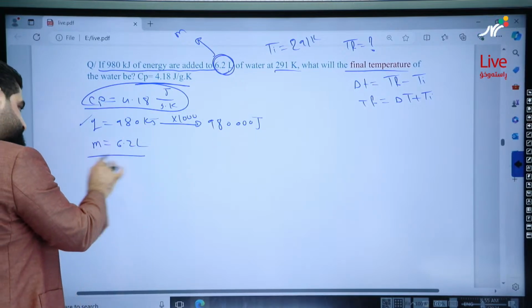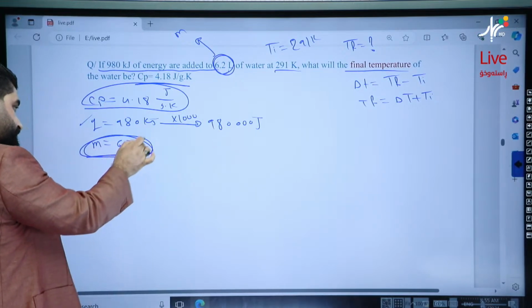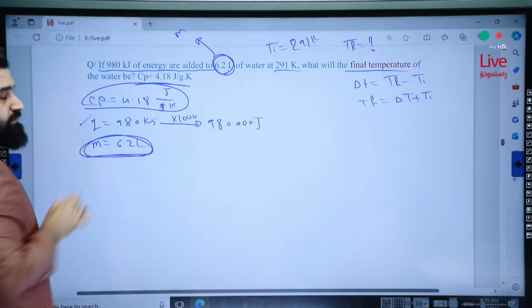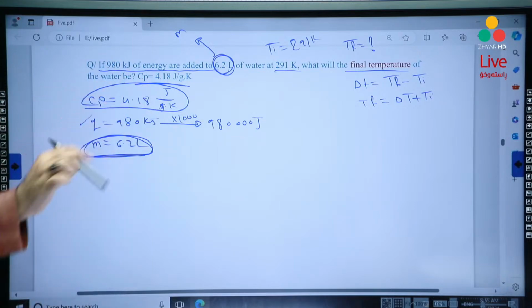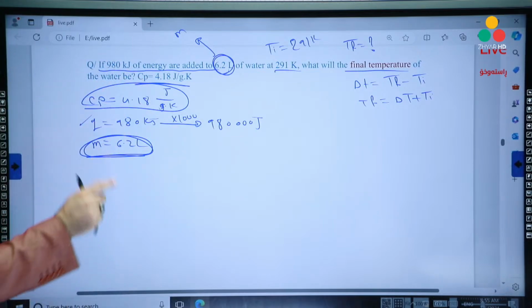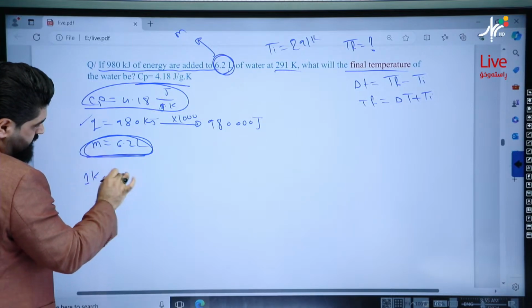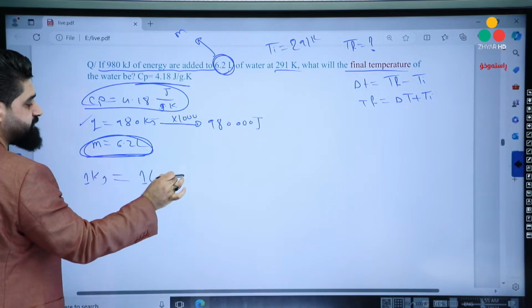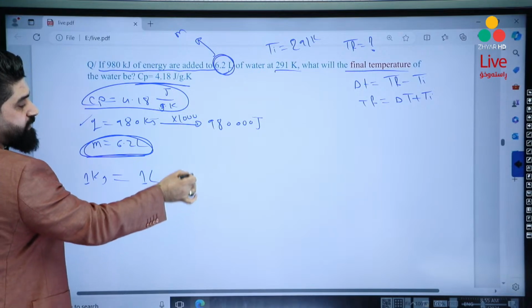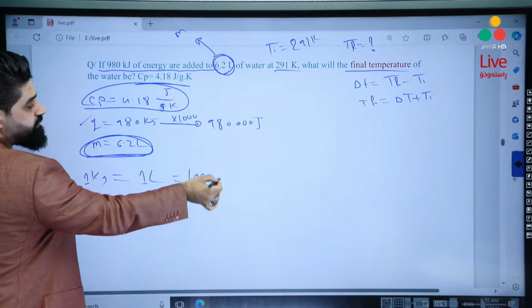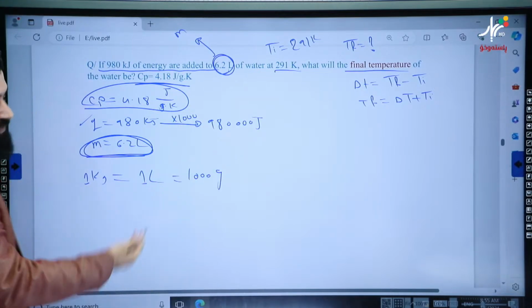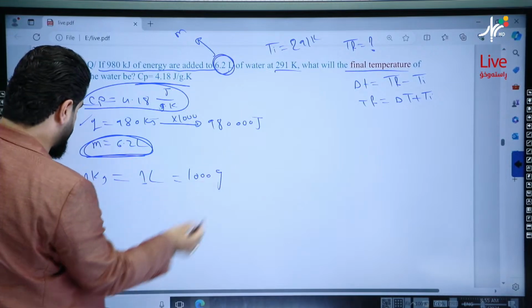And now, but mister, this is liters. How to convert this liter into grams? Stay with me. I have a trick, it's very easy. Look, 1 liter is equal to 1 kilogram, and is equal to 1,000 grams and 1,000 milliliters also at the same time.